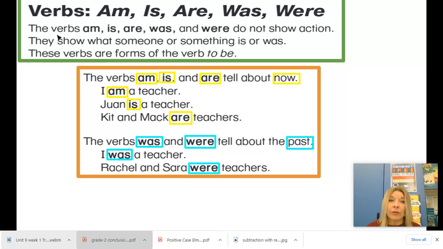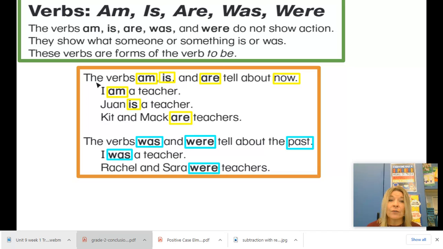And it says here the verbs am, is, are, was, and were do not show action. So we have to remember that they are verbs. They do not show action. They show what someone or something is or was. These verbs are forms of the verb to be. Now, that's tricky, but once you see these in sentences, you're going to see that they make sense and that we need them in the sentence to make it complete.